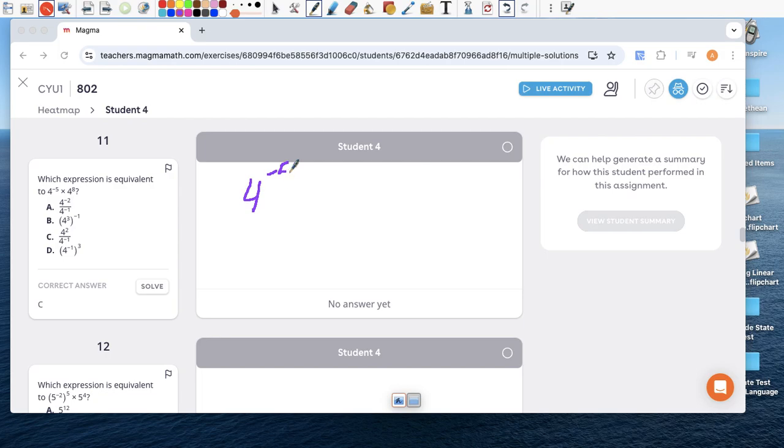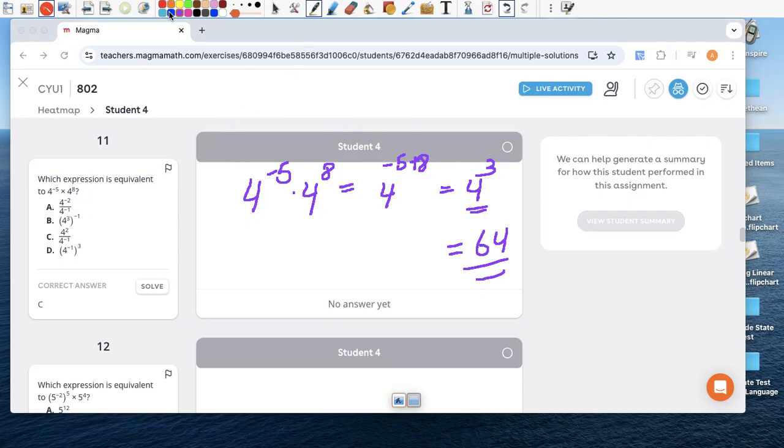11. Again, another just practice. 4 to the negative 5th times 4 to the 8th. The bases are the same. We keep the base. We're going to add the exponents. And negative 5 plus 8 is just 3. 4 to the 3rd. Or sometimes maybe they leave you the answer as this. But this is an exponential form. Actually, none of these have 4 to the 3rd power. So they all left it in something different.